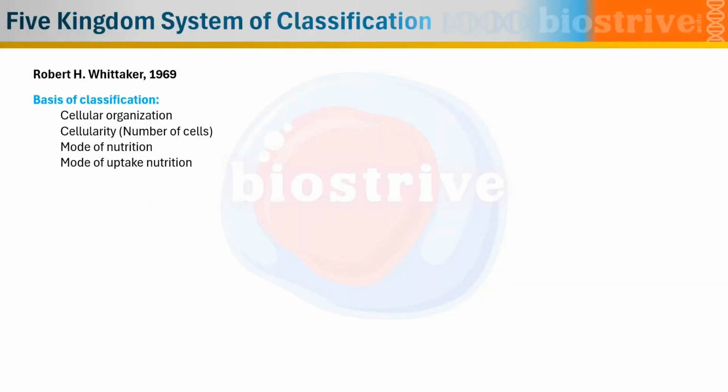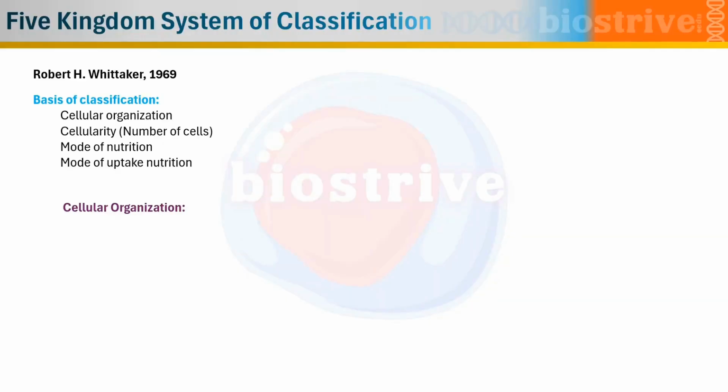Let's talk about the five kingdom system of classification. It was given by Robert Whittaker in 1969. The first basis is cellular organization. We talked about earlier how cellular organisms can be classified into prokaryotes and eukaryotes. This is that. And another basis is cellularity, which determines whether they are unicellular or multicellular eukaryotes.